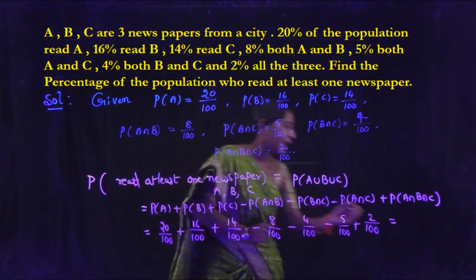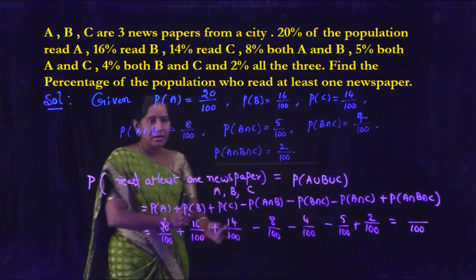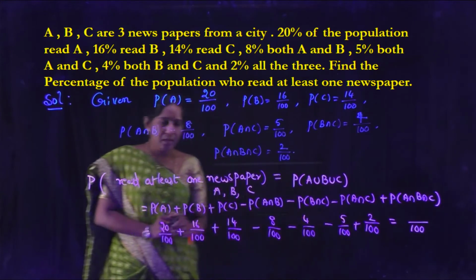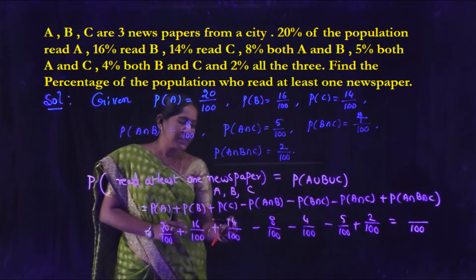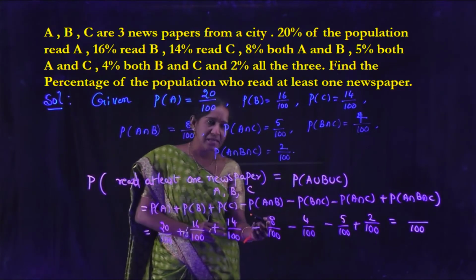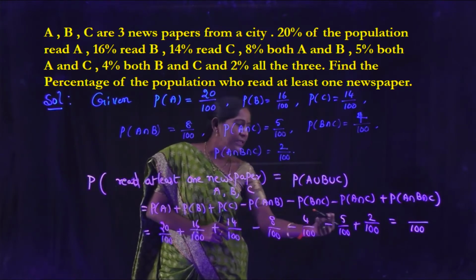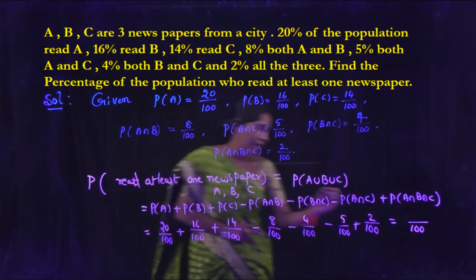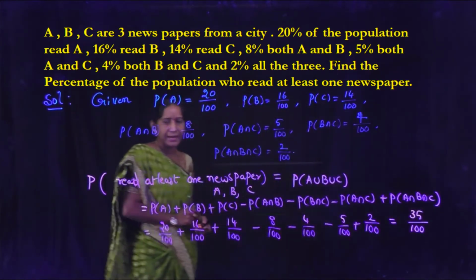By doing the calculation, the denominator for all of these is 100. So take 100 in the denominator, and 20 plus 16 is 36, 36 plus 14 is 50, 50 minus 8 is 42, 42 minus 4 is 38, 38 minus 5 is 33, plus 2 is 35. So the value becomes 35 by 100.